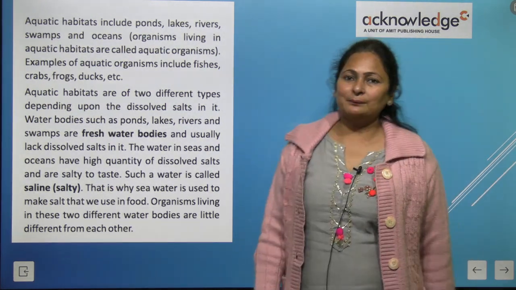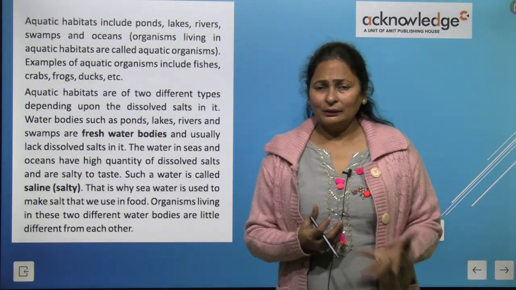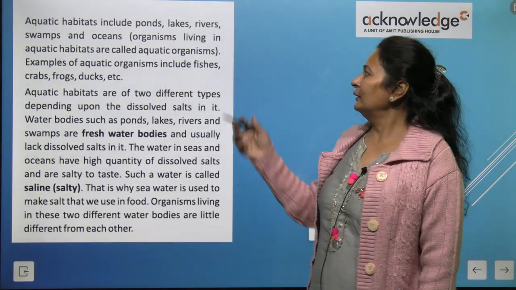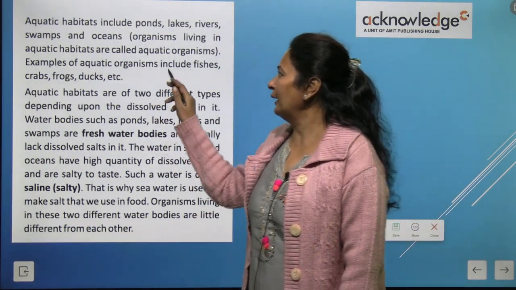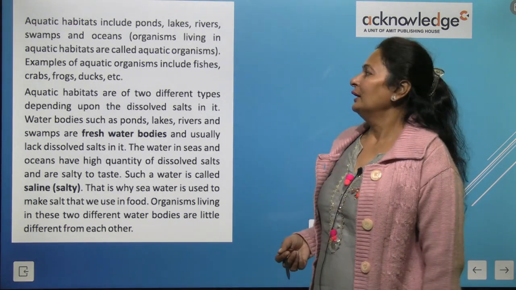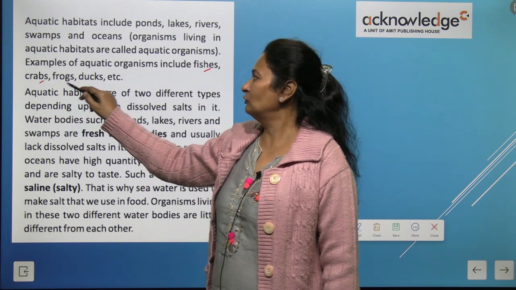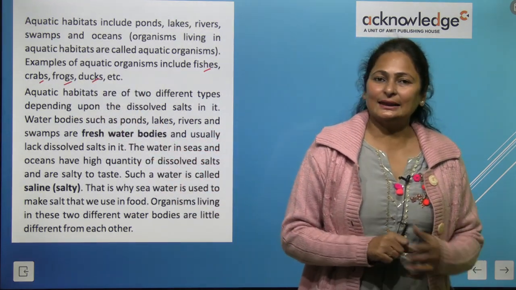Aquatic habitat includes what? It includes ponds, lakes, rivers, swamps and oceans. Swamps means daldal, the marshy areas. Organisms living in aquatic habitat are called aquatic organisms. Examples include fishes, crabs, frogs, ducks, etc.